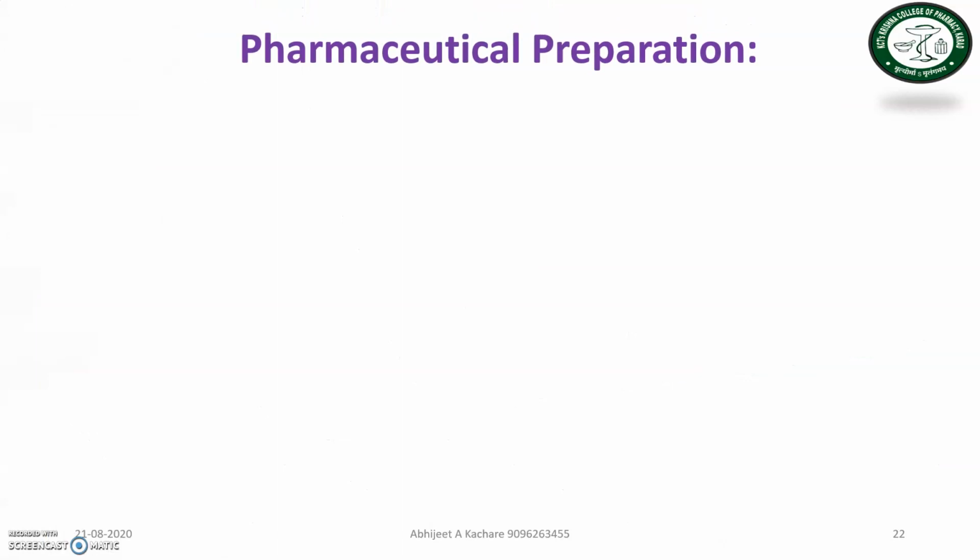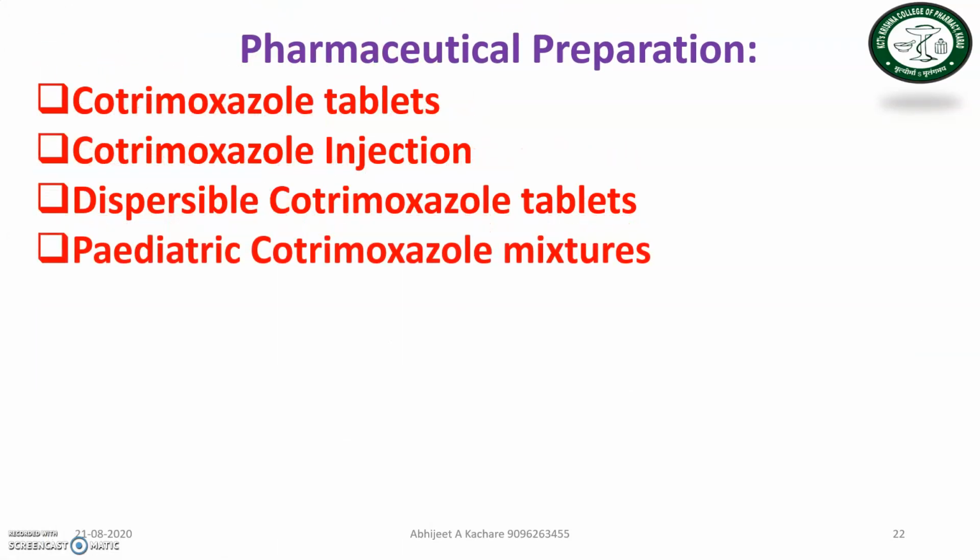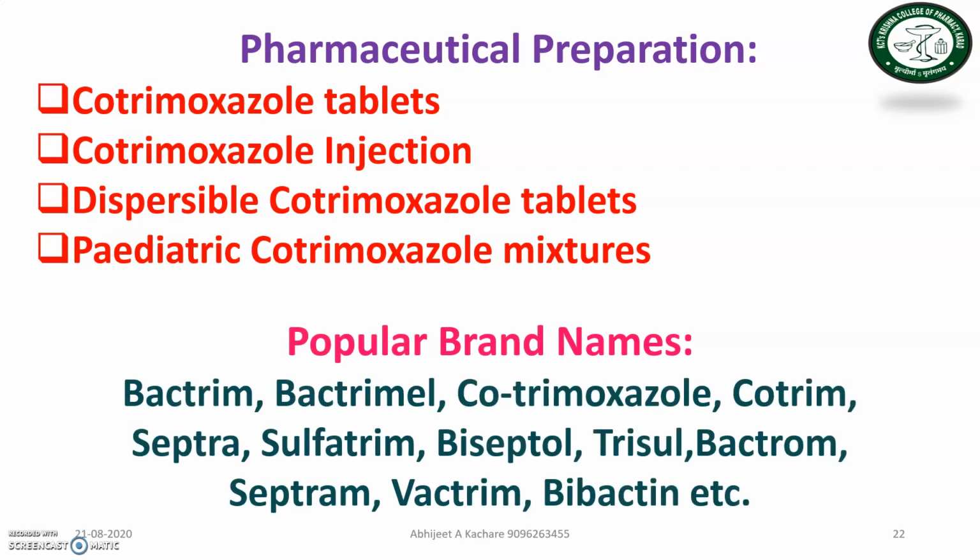The last important point is the pharmaceutical preparations. These are the different pharmaceutical preparations: tablet, injection, and mixture form for pediatric use. Then what are the popular brand names of this drug? Betrim, Cotrim, Septra. These are the different popular brand names of cotrimoxazole. Okay, so this is the overall about the sulfonamide drugs.